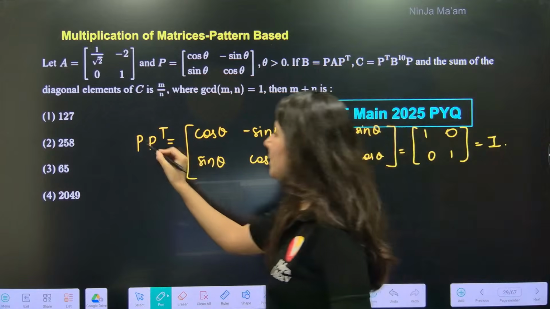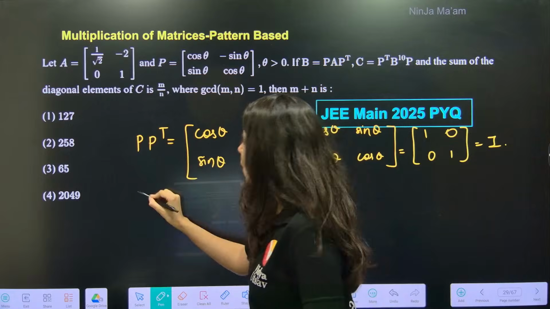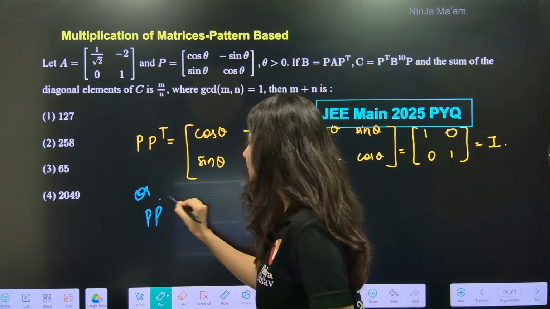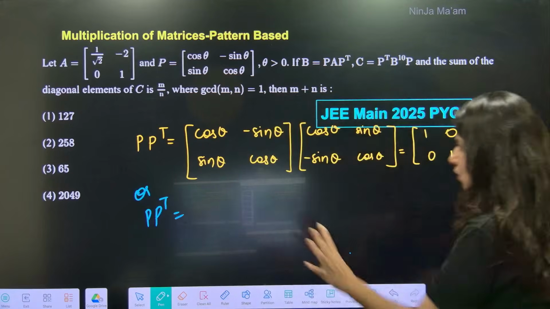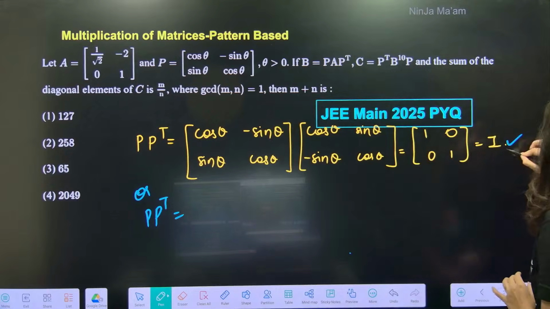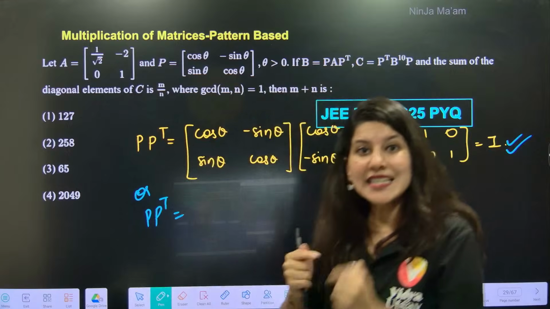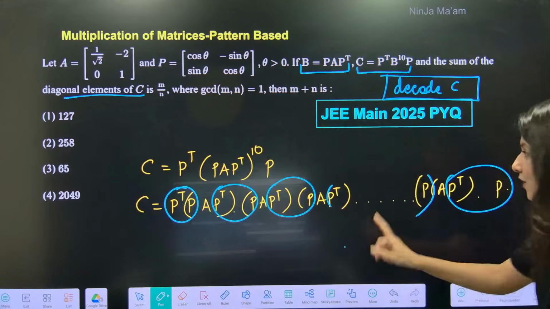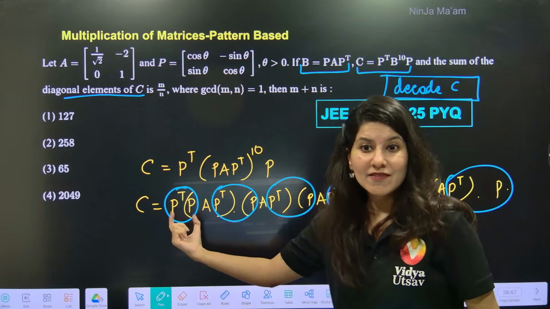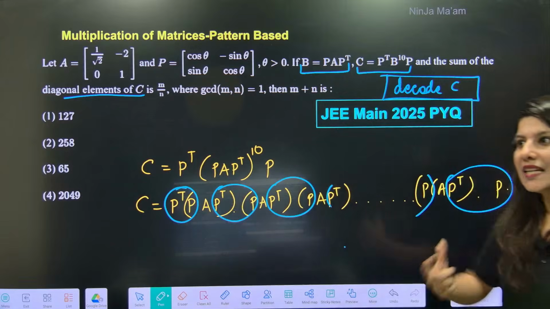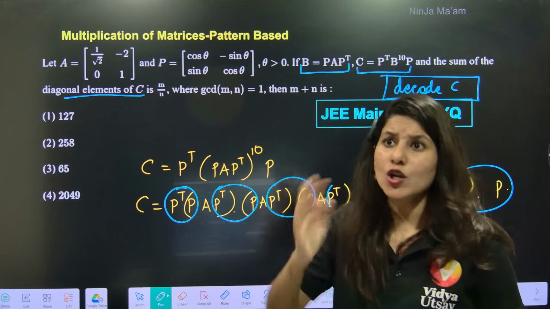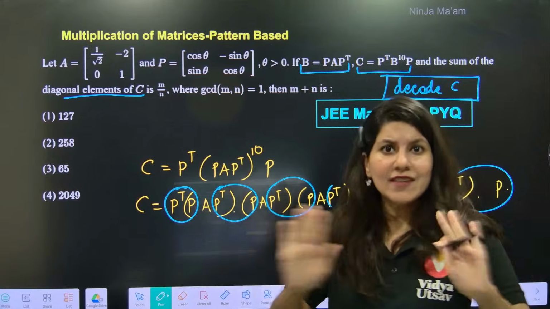So just multiply P transpose into P or P into P transpose. Same value you will get. If you multiply, you will get identity matrix. And whenever these type of questions are there, do not worry, because a value which is repeatedly being asked will be either identity or 2 times identity, 5 times identity. Very simple thing.